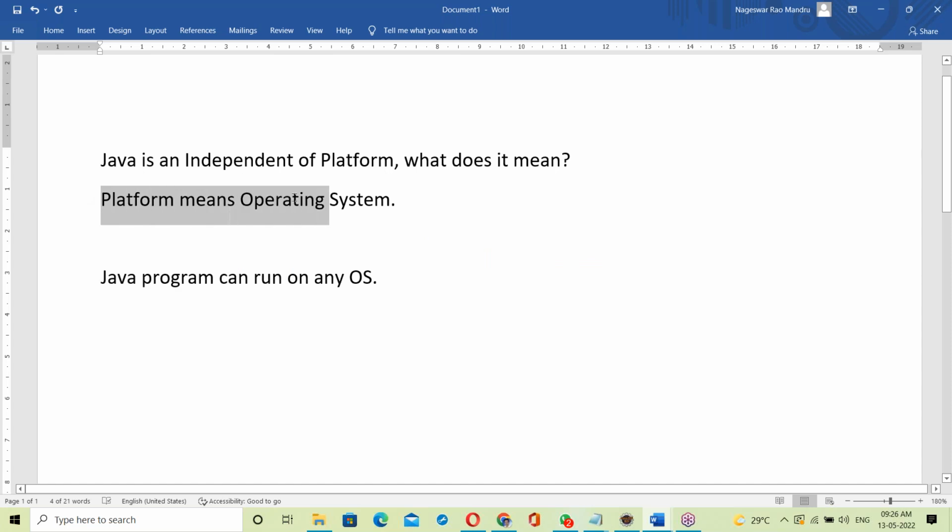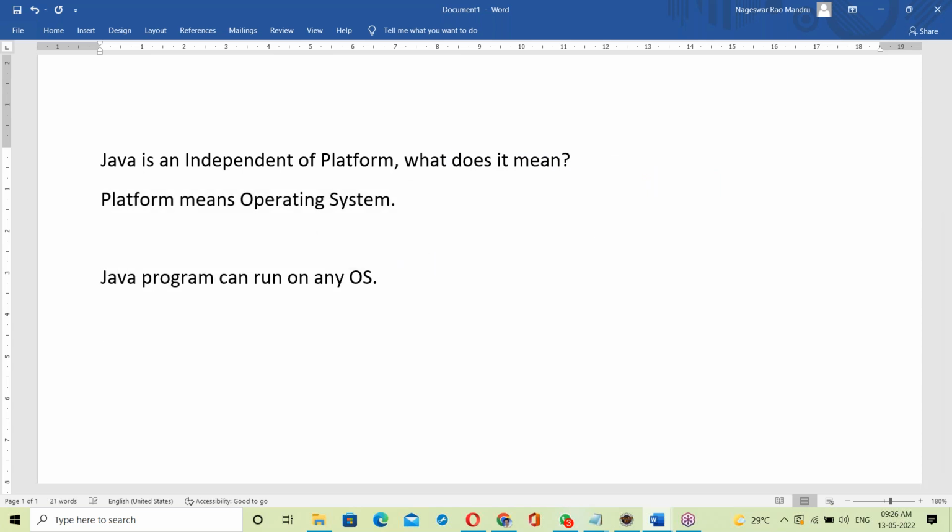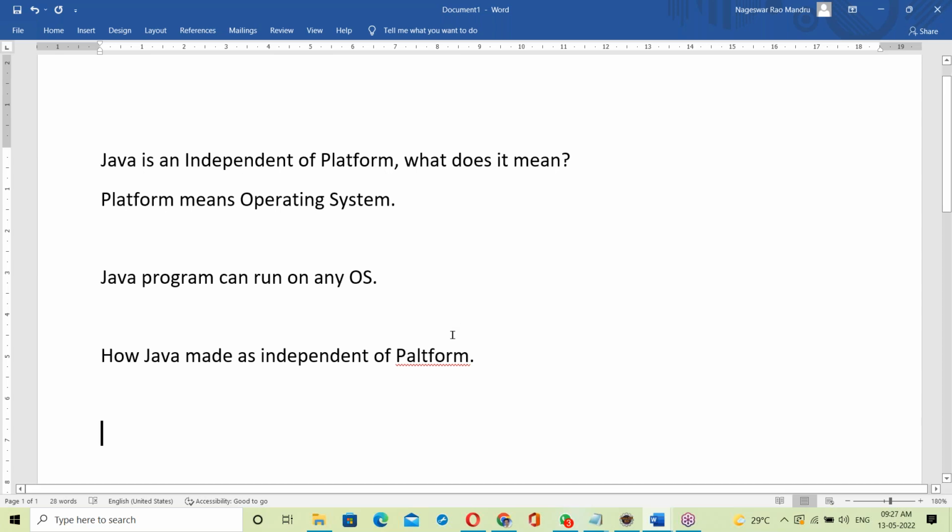Here platform means operating system. Now the question is how? How did Java become independent of platform? This is an important point.